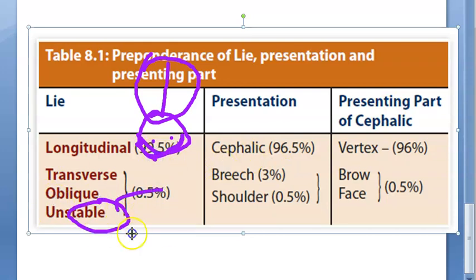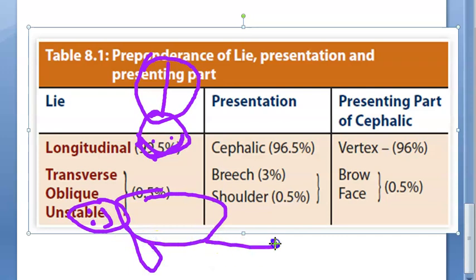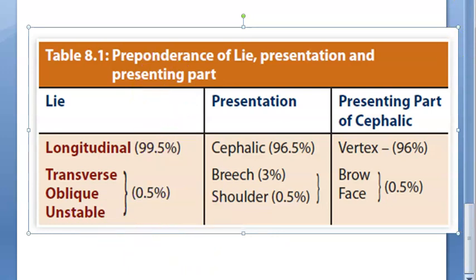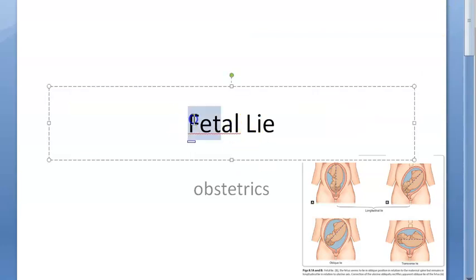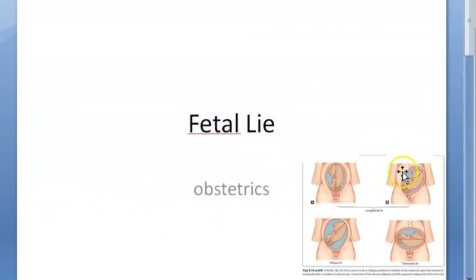In transverse, the baby is lying like this. Where are its eyes? Now the baby's eyes are like this. This is the smile of the baby. Now in this transverse, the presentation can be what? Breech or shoulder, right? This is the shoulder and this is the buttock. So in transverse or oblique or unstable lie, the presentation will be the shoulder or the breech. That's enough for now guys. So you have understood what lie is. The fetus is lying in the womb.